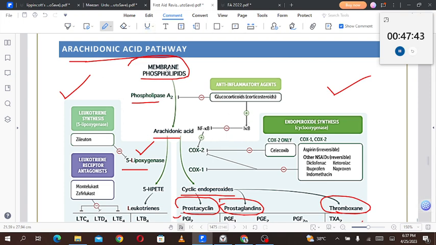The membrane phospholipids are broken down into arachidonic acid by phospholipase A2. The glucocorticoids, which are anti-inflammatory agents, will inhibit this pathway. They will directly inhibit phospholipase A2 and will not allow the formation of arachidonic acid in the first place. Now let's leave it till here, and then we'll continue from here onward in the COX pathway.